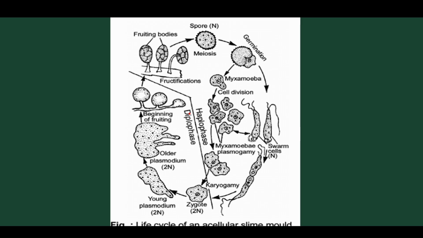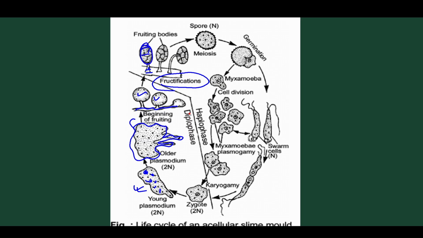Let's discuss its structure. For example, suppose we are taking this. So this is the young plasmodium, because this is a multinucleated structure. It germinates, stretches and elongates. When the condition is unfavorable, it reduces its structure and gives fruiting bodies. The formation of fruiting bodies is called fructification. Here the fruiting bodies are present, and these are the sporocarp fruiting bodies, sporangia.